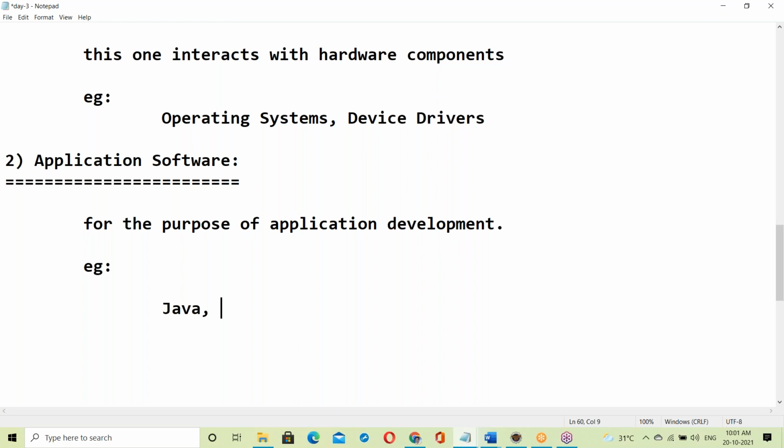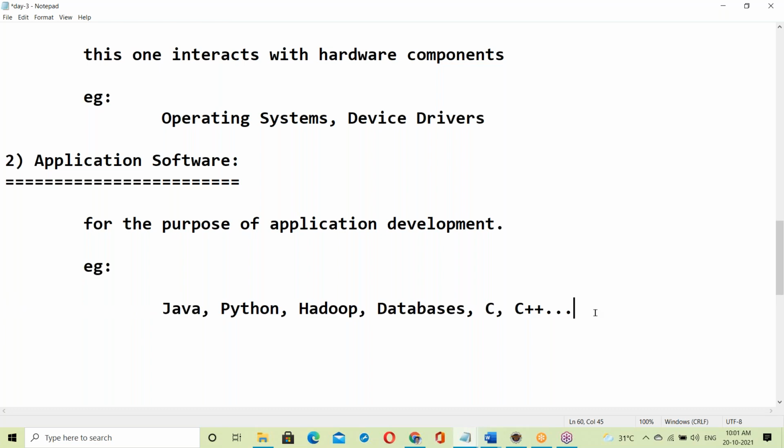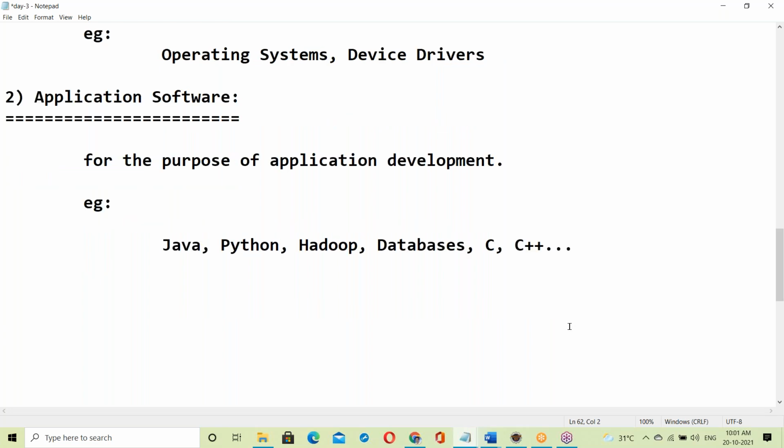Python is application software. Next, Hadoop is application software. Databases are application software. C language, C++, like this many things. There are many software we are using nowadays, more than 100 software in the market. We use languages, packages and tools.